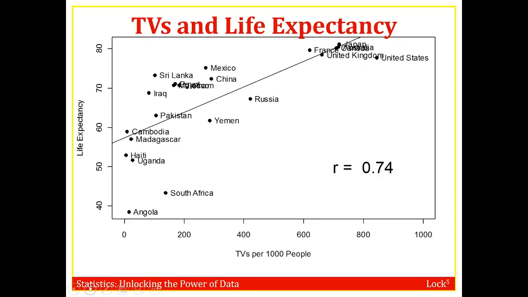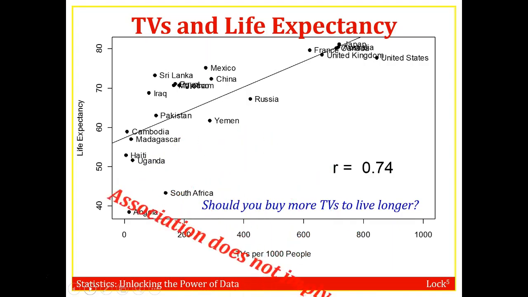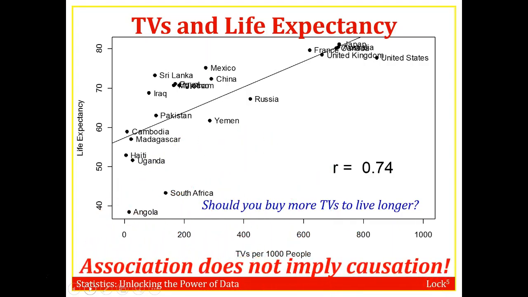No, because there's a lurking variable, a third variable, that causes there to be a higher life expectancy when there's more TVs. Do you know what that is? If you're thinking affluence, that's exactly it. Affluence is like a third variable, sometimes called lurking or confounding variable, that's driving this association. So even though they're highly associated, one does not cause the other. So should you buy more TVs to live longer? No. And there goes, association does not mean causation.